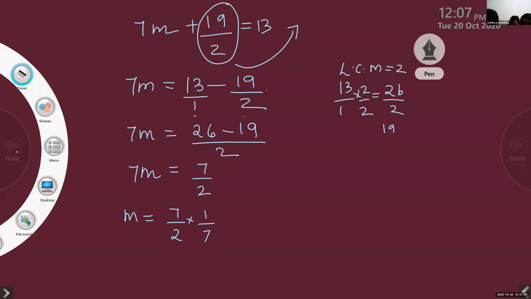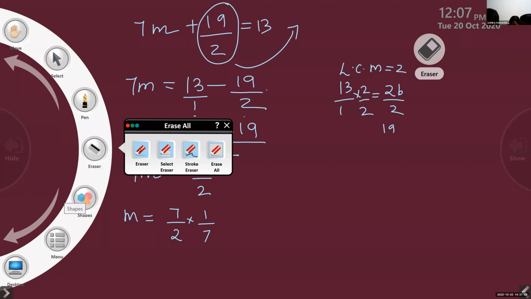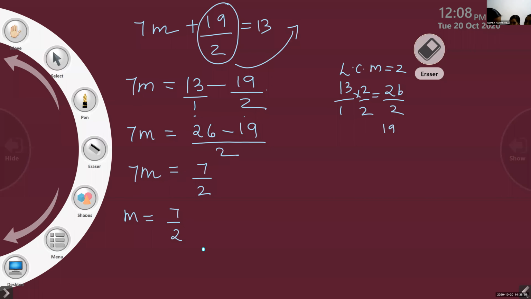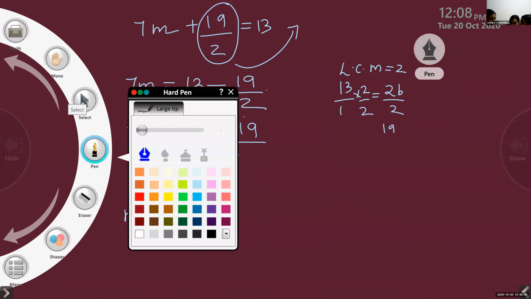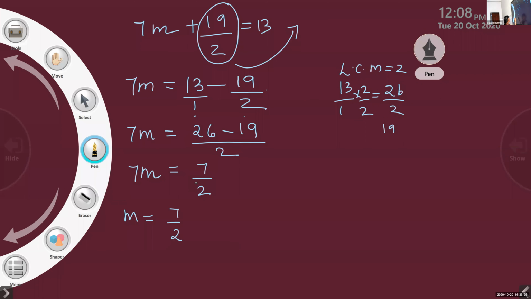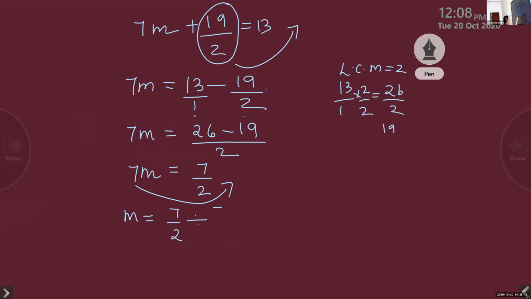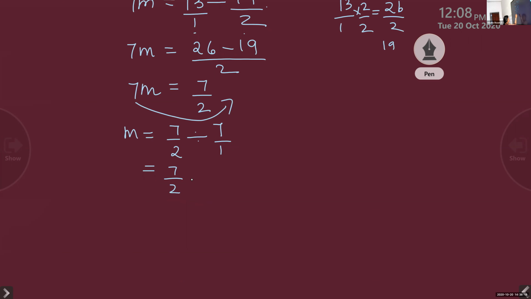If you have confusion, you can write it like this, then you can change. If you have a problem, you can write 7 by 2. This one, when you take to this side, it becomes divided by 7. Isn't it? 7 means 7 by 1. So 7 by 2 divided by 7 by 1 means multiply by its reciprocal, 1 by 7. So the answer is 1 by 2.